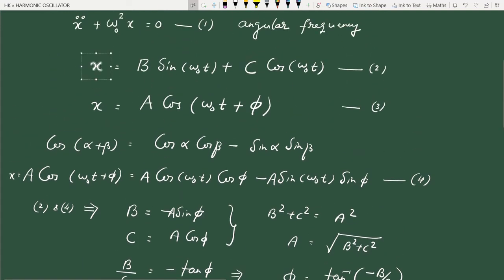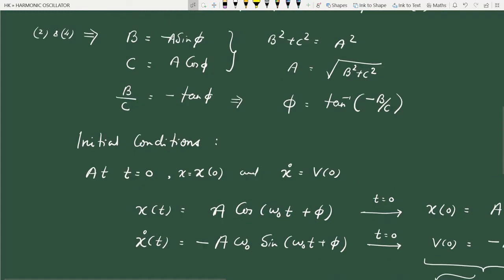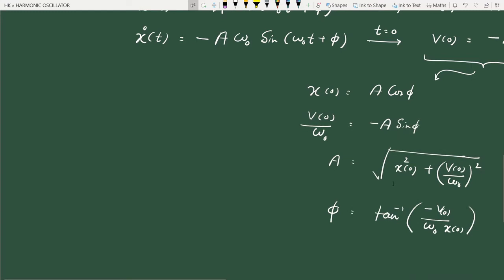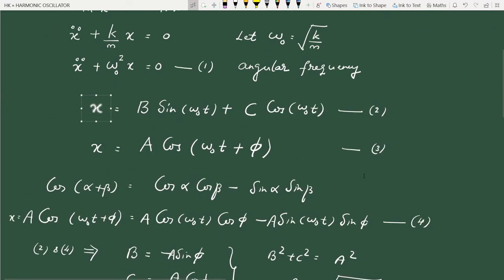You have to differentiate equation 2 and then put in the initial condition. So you can find the values of b and c directly from equation 2, or you can compare the expressions for a and phi in terms of b and c with the expressions for a and phi in terms of initial conditions, and we can get the values of b and c. So the point is that whether you express position in terms of these unknown constants b and c, or in terms of a and phi, there are two unknown constants.